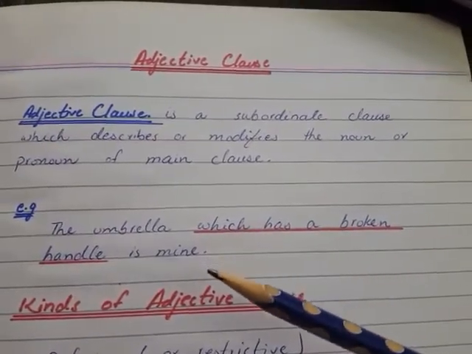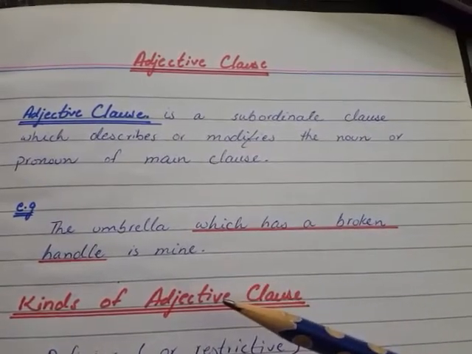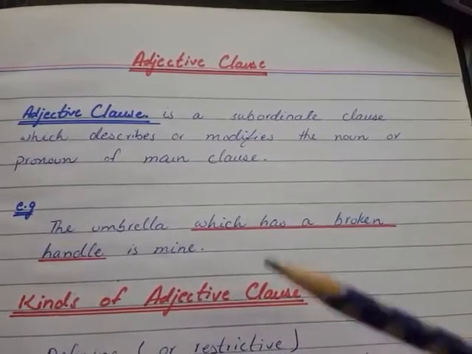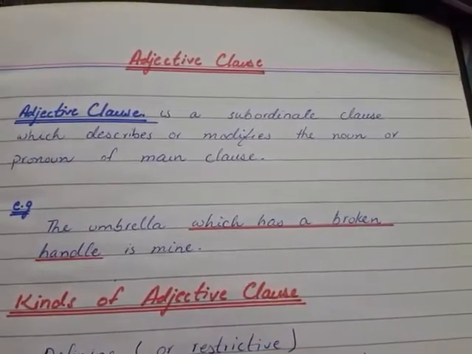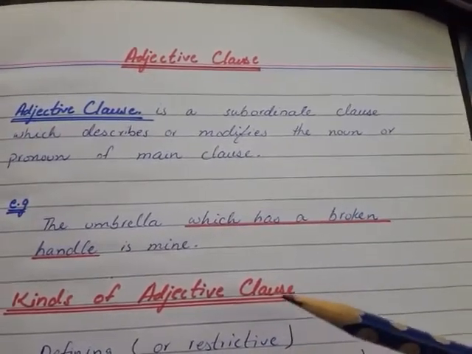Who is used for persons, which is used for animals, and which and that both are used for things.